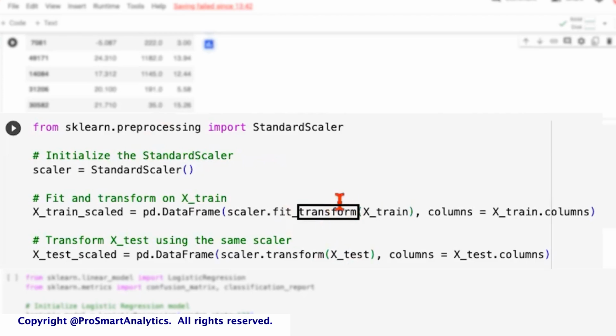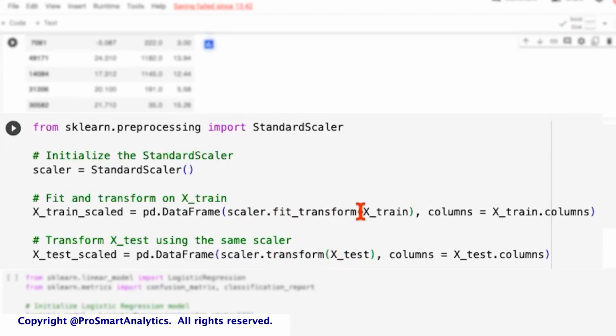The transform method applies that (x minus mu) by sigma transformation on the data, which is a z transformation. For the test data, you don't want to calculate the mean and standard deviation, because test data is equivalent to future data. So whatever mean or standard deviation you capture from the train data would be used to apply the transformation to the test data. This is the reason for train we do a fit_transform and for test we do only transform.